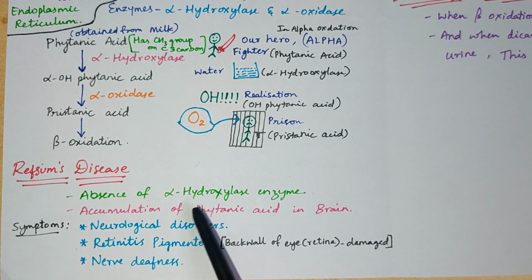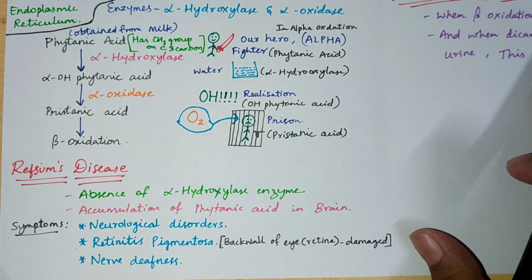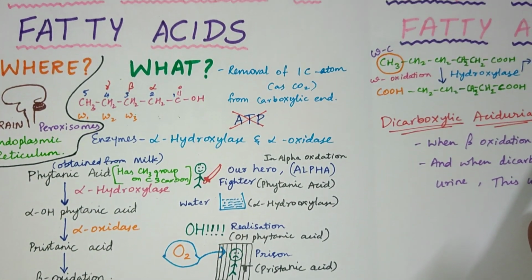And due to this condition, the symptoms we can see are, one, neurological disorders, that is disorders of neurons in the brain. And then we can see retinitis pigmentosa, that is the back wall of the eye, the retina, will be damaged in this condition. And then we can also see nerve deafness. Now we have seen alpha oxidation of fatty acids.